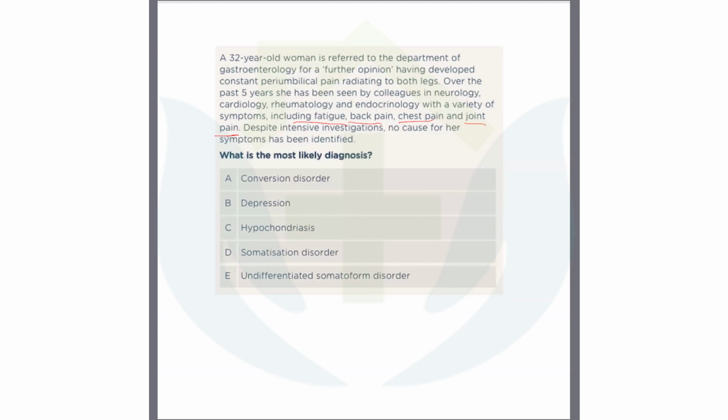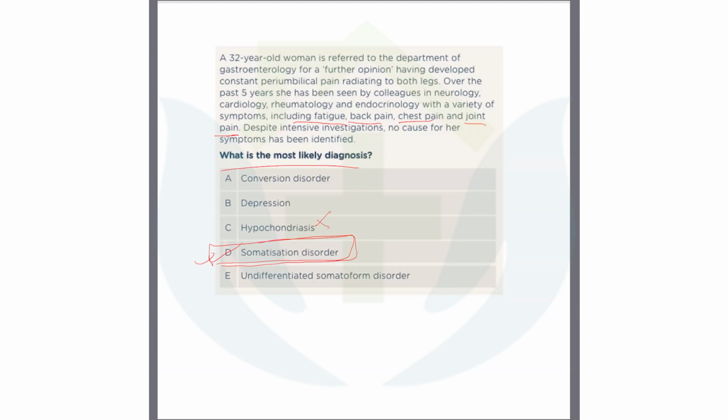Okay. Now you can understand the investigation is normal and there are multiple visits. And a lot of pain: back pain, chest pain, joint pain. So there is a lot of pain. So which could be the involvement? What is the most likely diagnosis? Somatization disorder, sir. Yes, very nice. I think you understand very well that this is a somatization disorder.